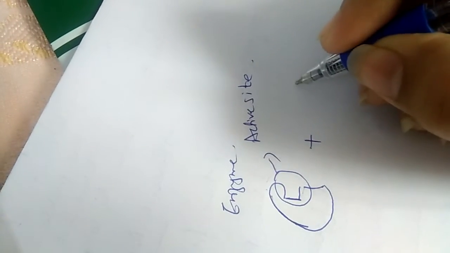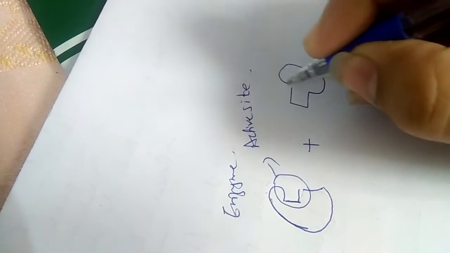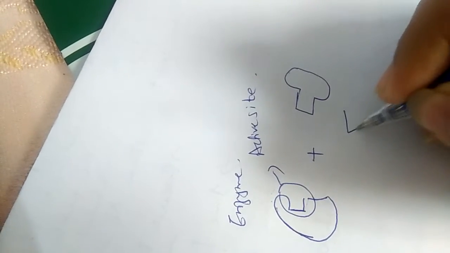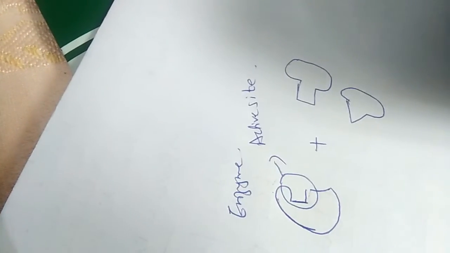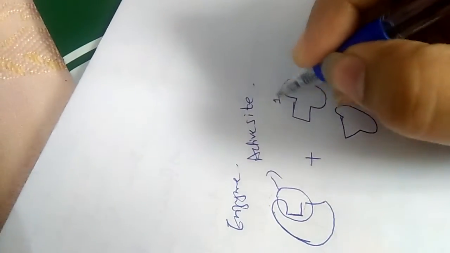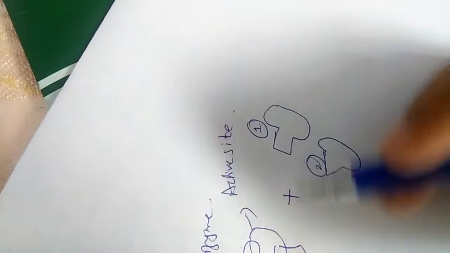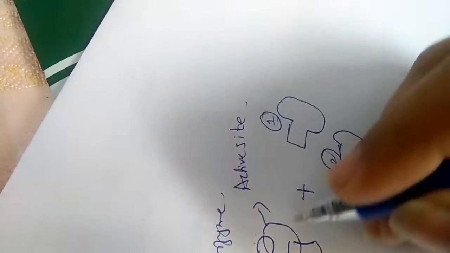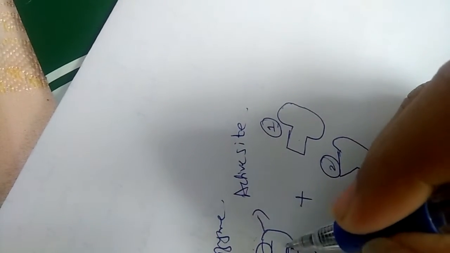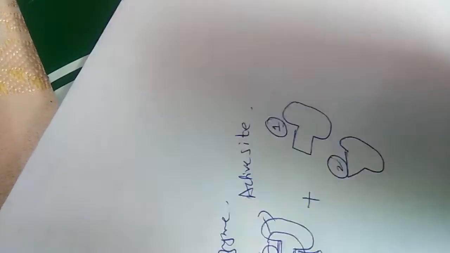We have two different types of substrates: this is substrate number 1 and this is substrate number 2. Which substrate will bind to the active site of the enzyme? The one that can fit in this place, that is substrate number 1.